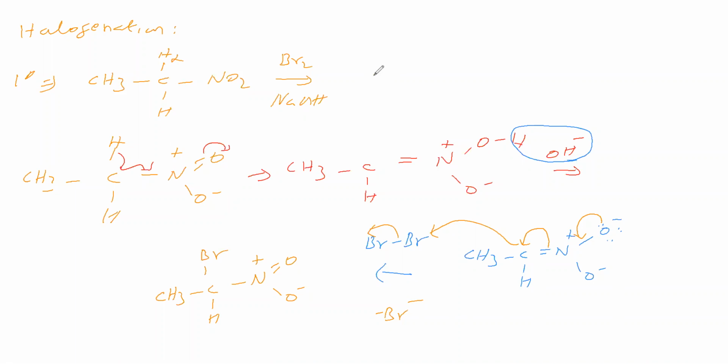So halogenation means alpha hydrogen is replaced by Br. How to treat: first with sodium hydroxide, then with bromine.